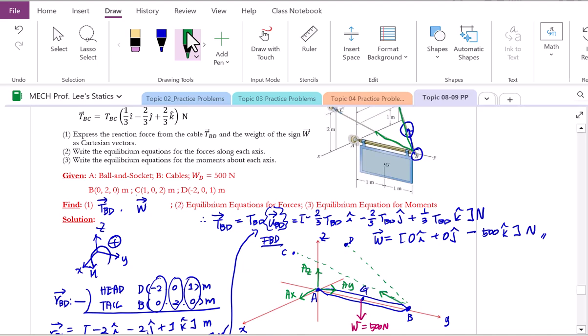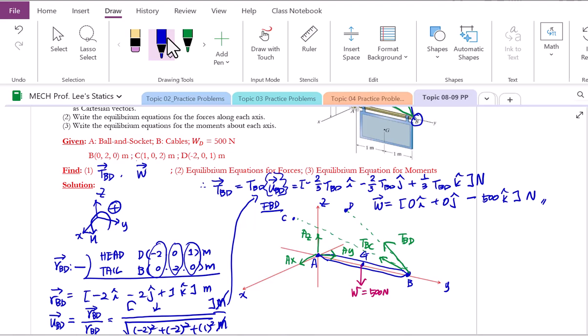Tension from B to C, let's label this T_BC, and tension from B to D, let's label this T_BD. We're almost done, so let's provide the important geometric information. A to G is 1 meter. G to B is also 1 meter. No more, no less. That's our free body diagram.